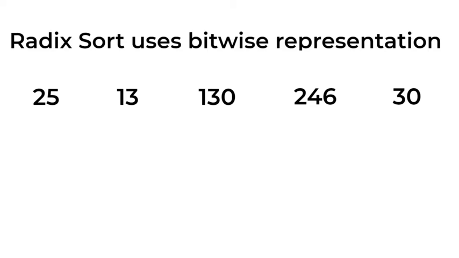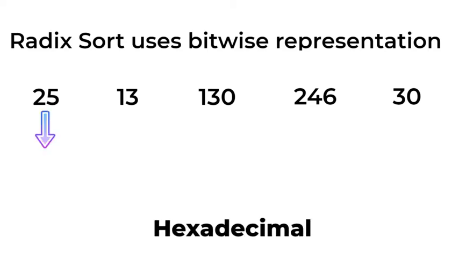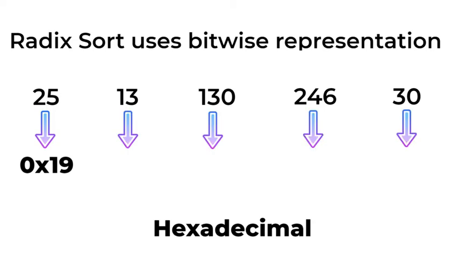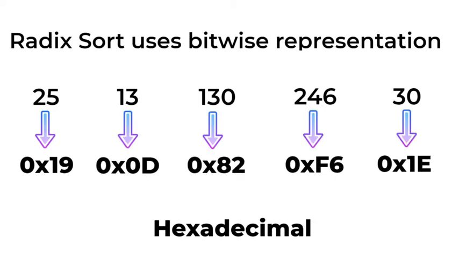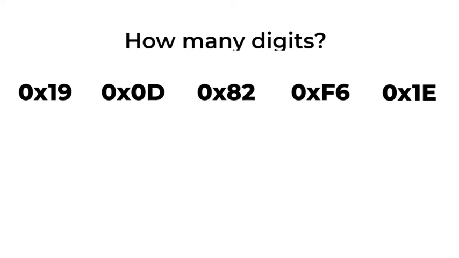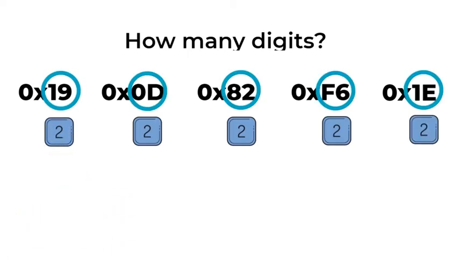First, the Radix sort uses the bitwise representation of the numbers as they are stored in a computer. The algorithm iterates through the number of digits of the numbers. This is the D parameter, D for digit. Here, the biggest number of digits is 2, therefore D equals 2. This is the Radix sort algorithm.